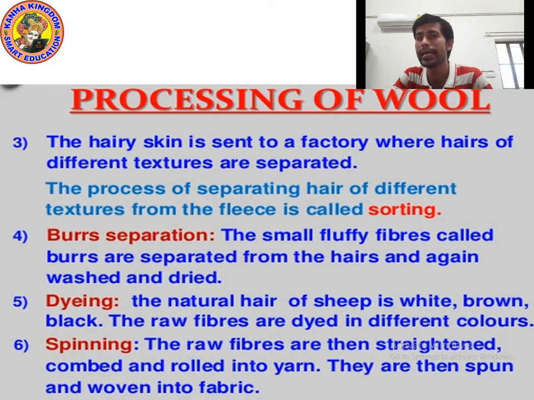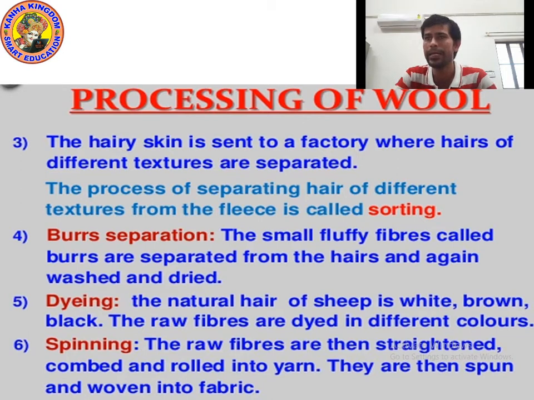Next step is dyeing, where we add color. The natural hair of sheep is found in white, black and brown color. Yes, the original color of fleece of sheep is either white, brown or black. So the raw fibers are dyed in different colors.